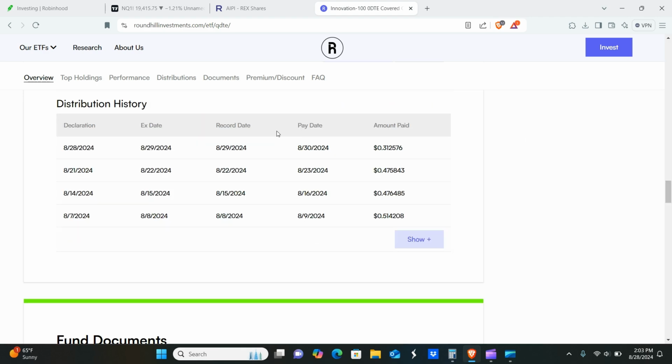QDTE, this one's a little bit different. I don't think this one, the dividends are kind of mostly random, it seems. I mean, maybe they pull back when the market pulls back. I'm not entirely sure about that one. I'm not really too concerned about it.